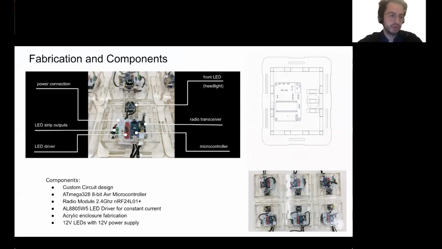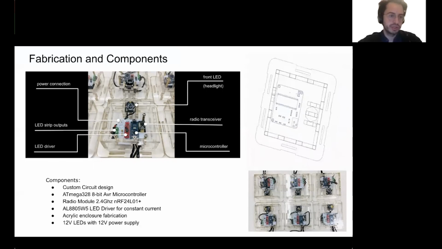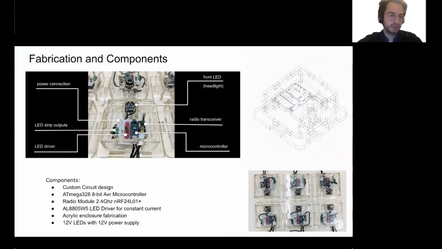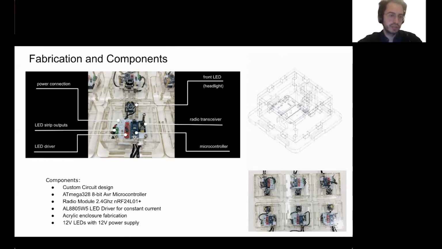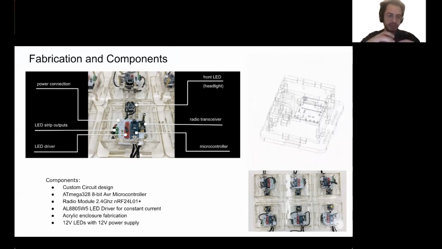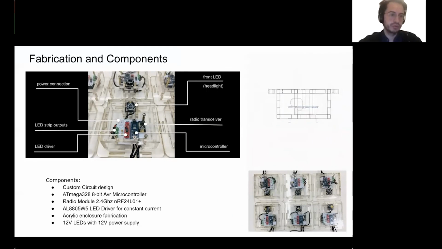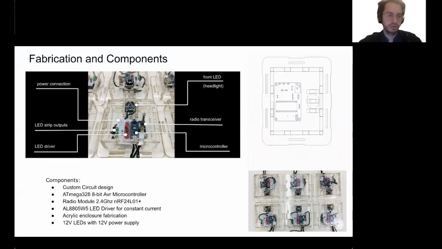It has a radio module at 2.4 gigahertz that transmits and broadcasts the information to the other nodes. And this can be tuned depending on the distance. We also designed the enclosure for the box, which all the circuit goes inside, and straps around the bicycle at the MIA Lab. And we use as well a 12-volt battery for the LEDs and also for the power supply.